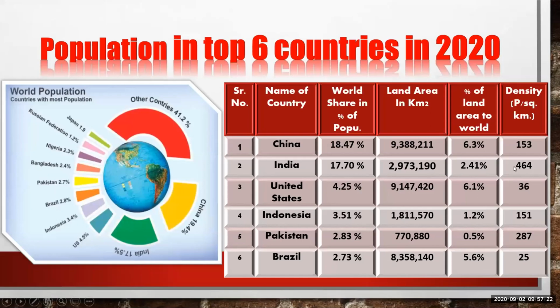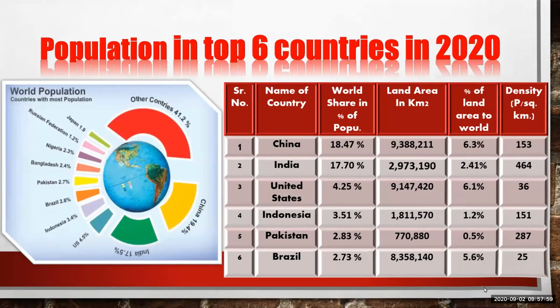We have 464 persons living in 1 square kilometer area, and Brazil has only 25 persons per square kilometer area. That is the density difference. And here the share is also given in the right side image. The countries are given here rank wise. That is China, then India, then USA, Indonesia, and Brazil.